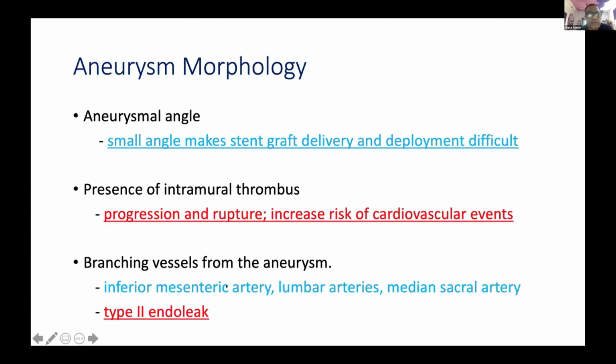Inferior mesenteric artery, again, the size, if it is more than 3 centimeter, in that situation obviously you are going to coil to prevent type 2 endoleak, because this is the thing which really troubles you when you're performing an EVAR patient.